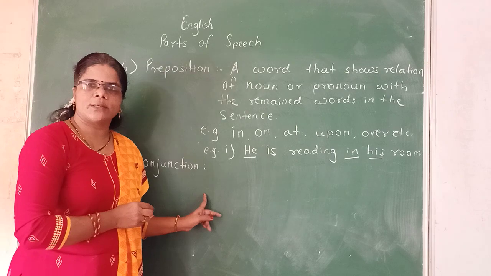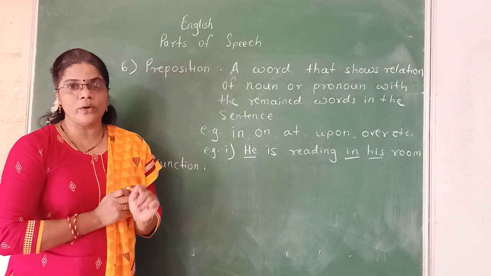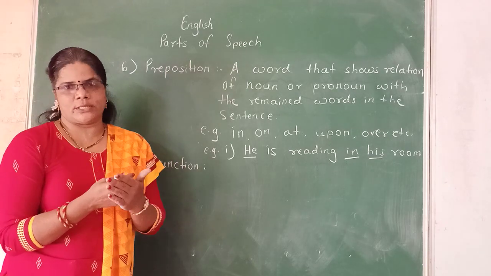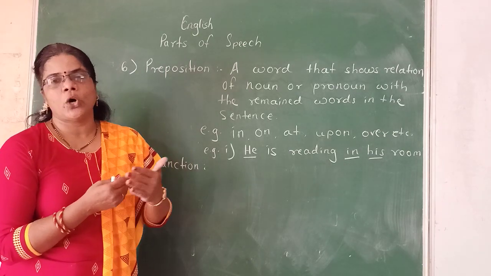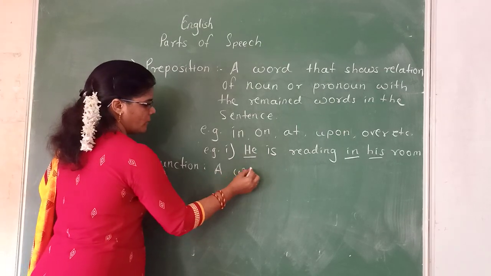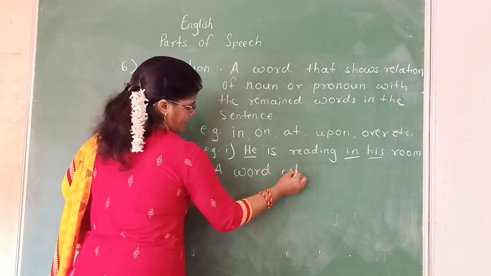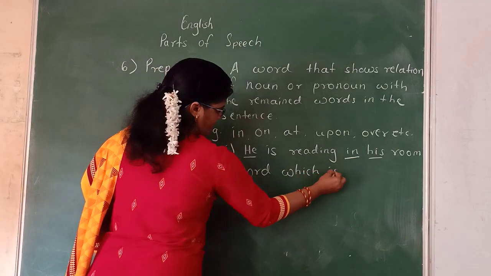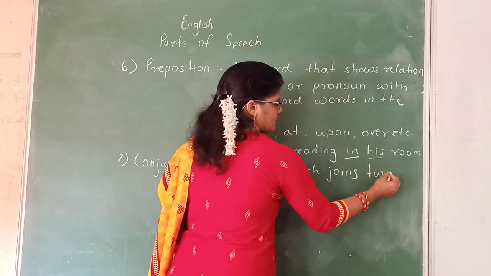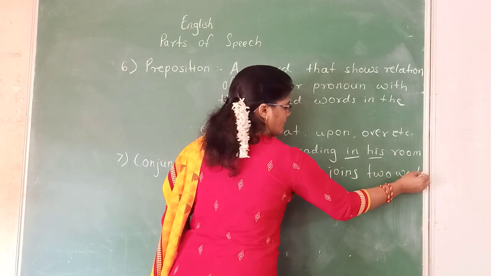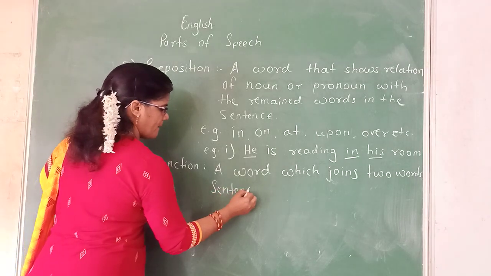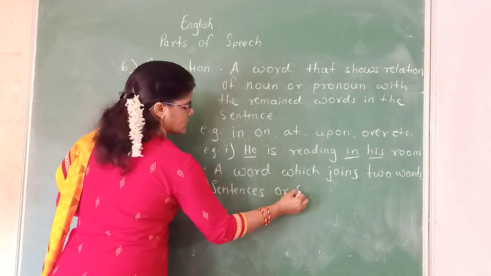Then what is a conjunction? A conjunction is a word which joins, which connects two words, two sentences or two clauses.